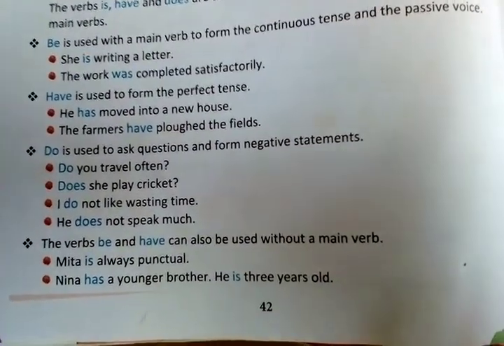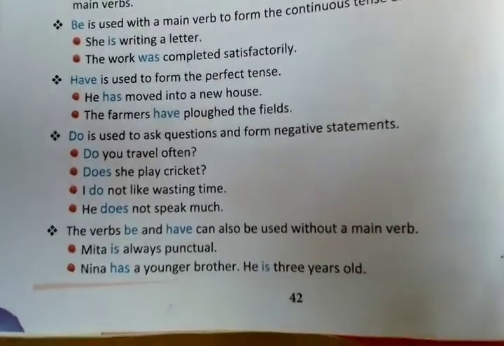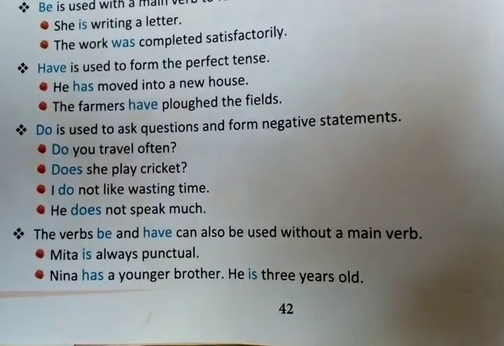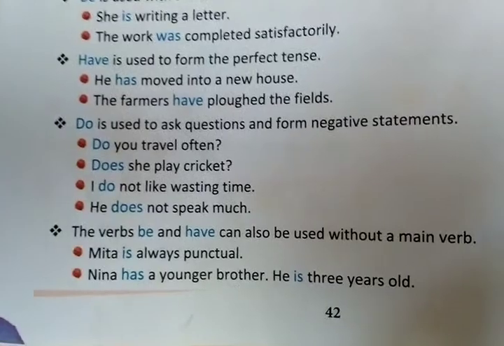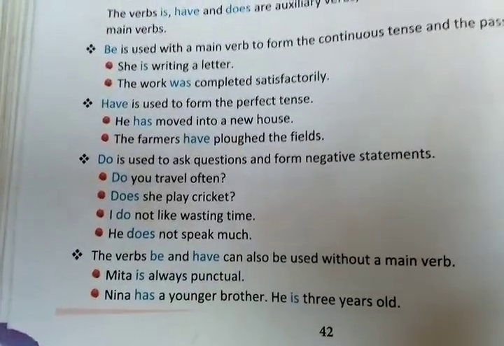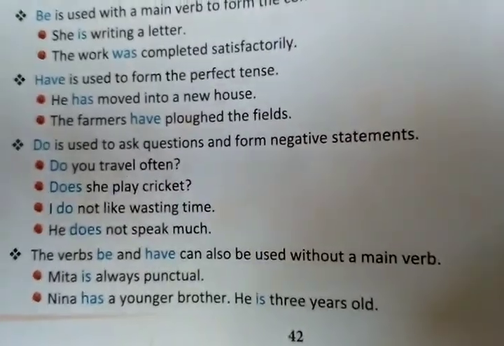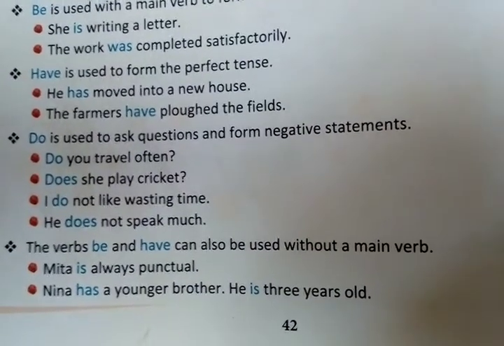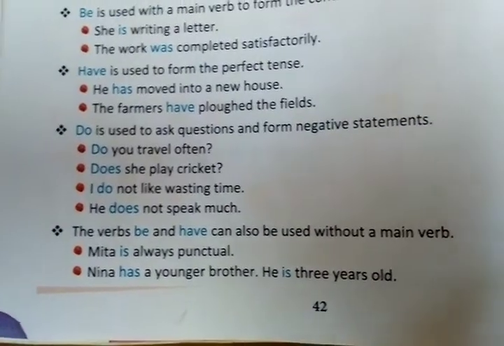The verb be and have can also be used without the main verb. Yes, be and have can be used without the main verb. They do not every time require a main verb, but a main verb requires auxiliary verb help. Meeta is also punctual. Naina has a younger brother. He is 3 years old.